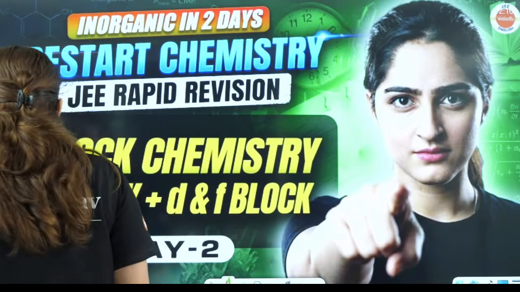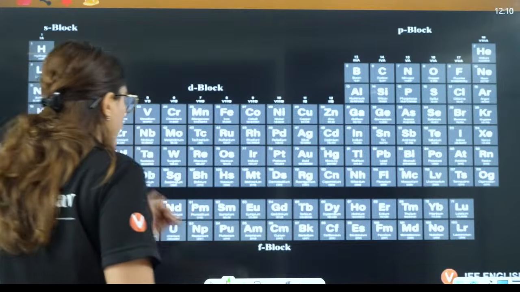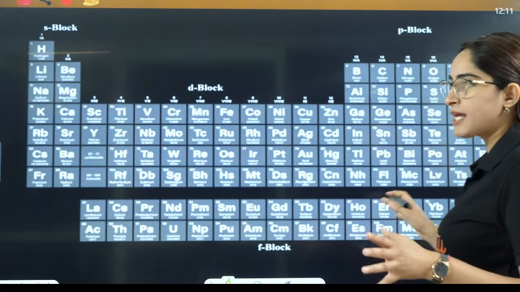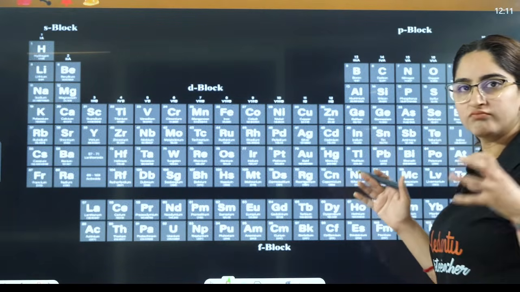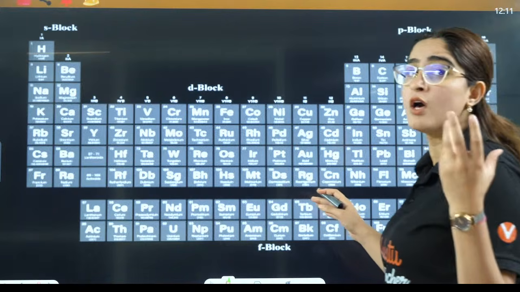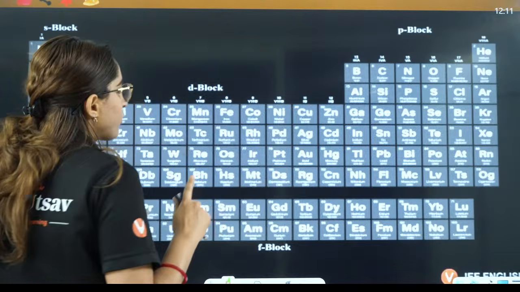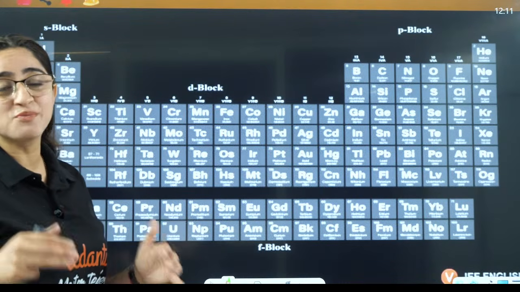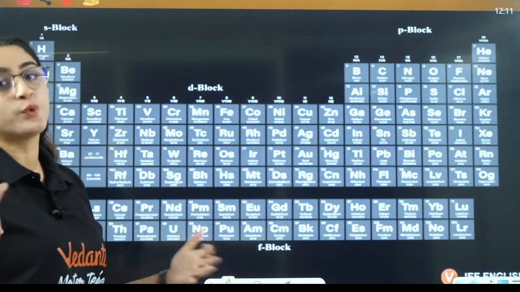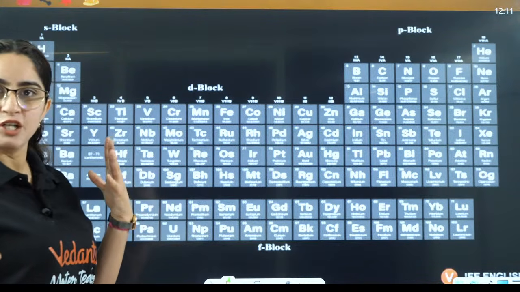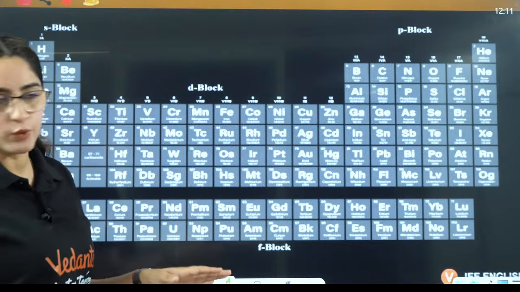Yes. So, firstly, I'll just go through the theory part here. Now, guys, block chemistry I'm teaching you in just one go. So, first thing you should know is exactly how the periodic table looks. I'm not giving you any mnemonic here because just 10 days before, you should not learn this with a new mnemonic. You should learn all the groups and periods with the old mnemonics that you already know, right?